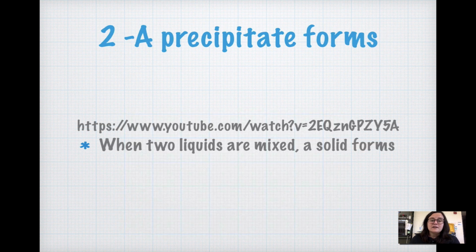The second sign to look out for is something called a precipitate forms. So a precipitate is when 2 liquids are mixed and a solid forms from the reaction between the 2 liquids. So we're going to watch a quick video to see an example of this.